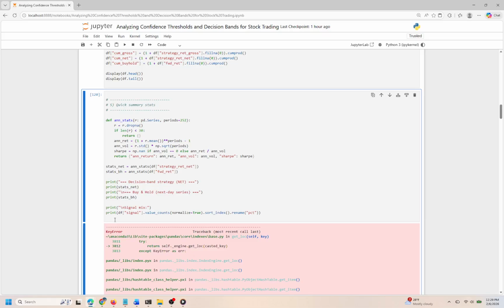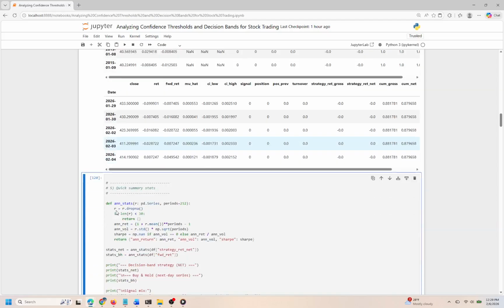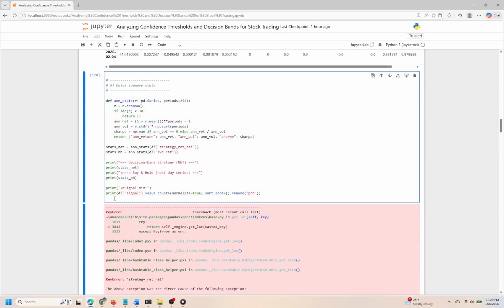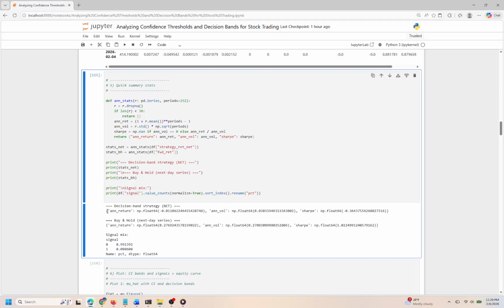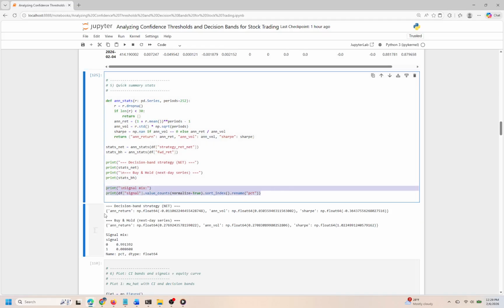Additionally, we analyze the distribution of signals used by the strategies, enlightening us further on the nature of our trades. In the next cell, we are likely to take these insights and delve deeper into performance evaluation, or potentially explore how varying these strategies could impact the statistics gathered here. This could help us refine our approaches even further.